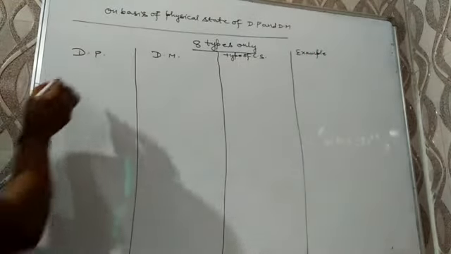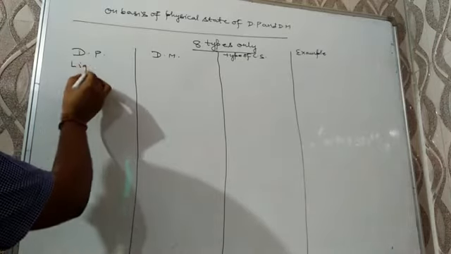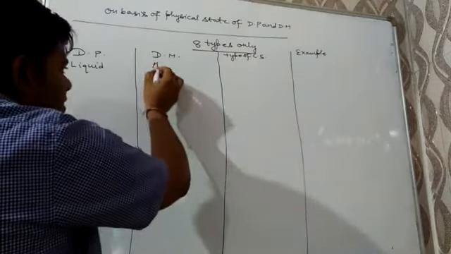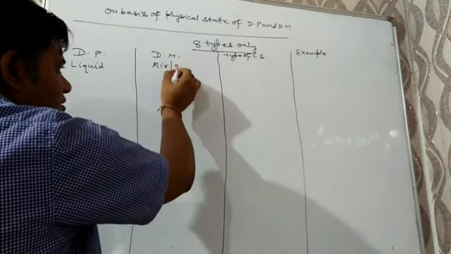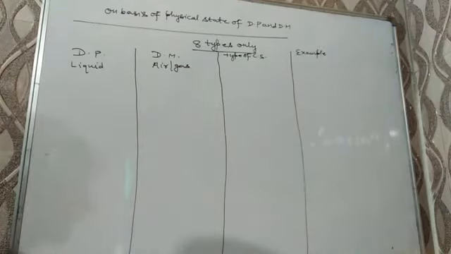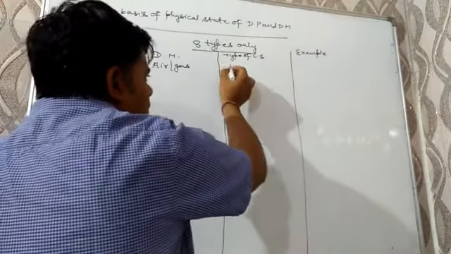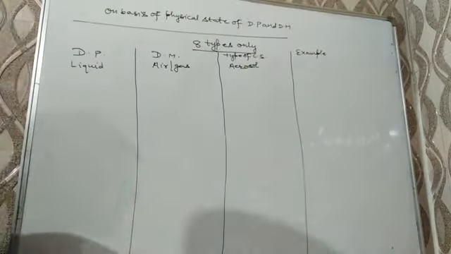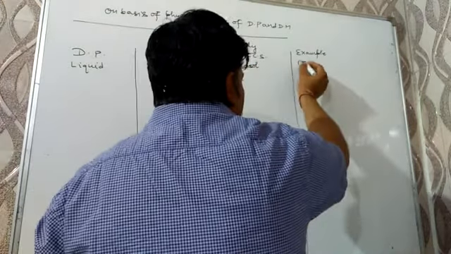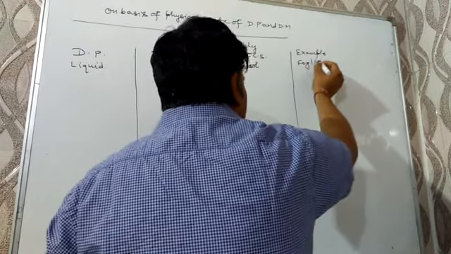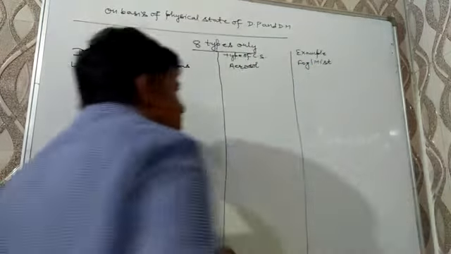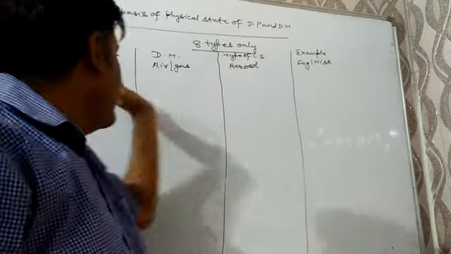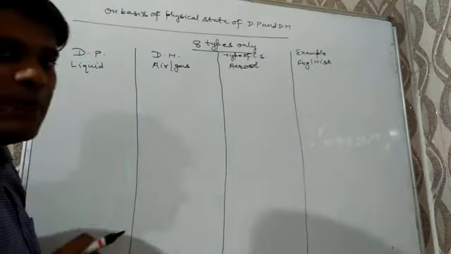The first case is when the dispersed phase is liquid and the dispersion medium is air or gas. Then the colloidal solution is known as aerosol. An example of it is fog or mist. In competitive exams, there may be a question: what are the dispersed phase and dispersion medium of fog? Then the answer will be liquid in air or gas.